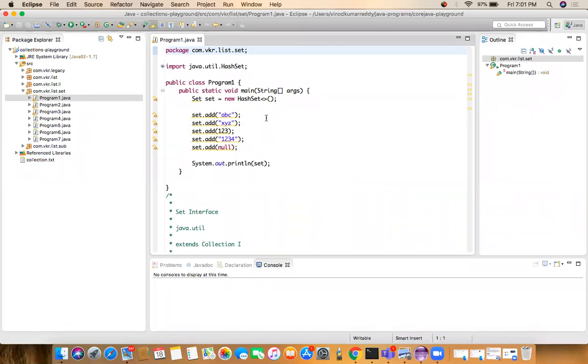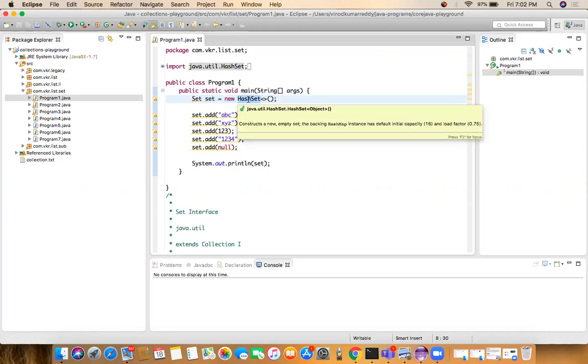Now I created a class, Program One. Inside Program One, I have the main method. We cannot create an object of the set interface directly. We have to create an object of a subclass of the set interface.